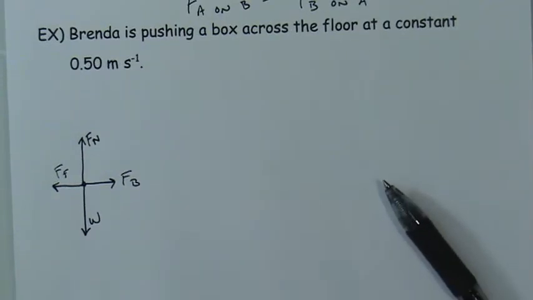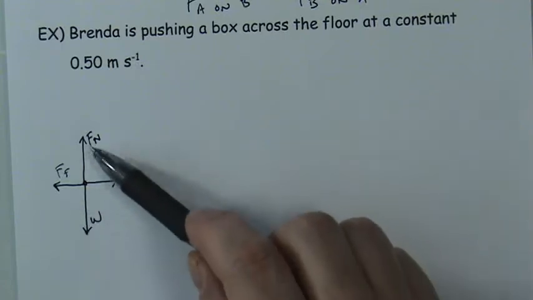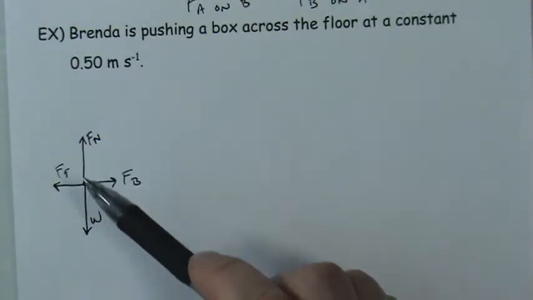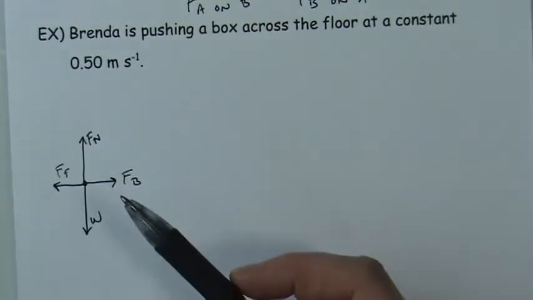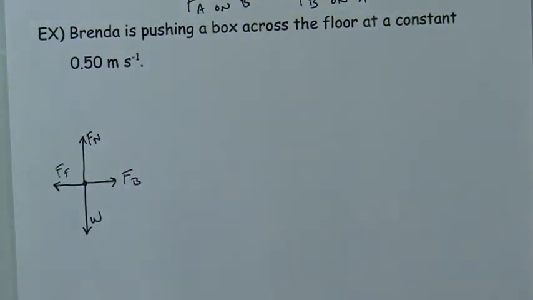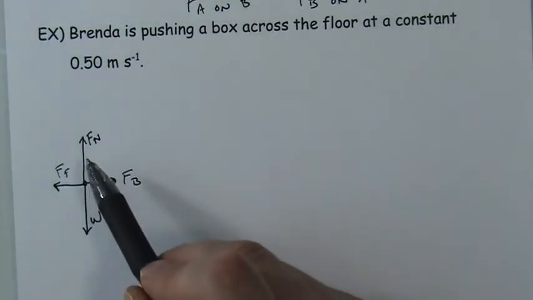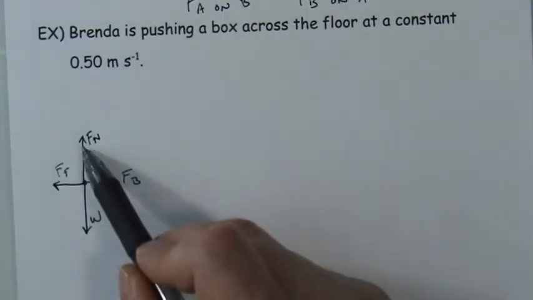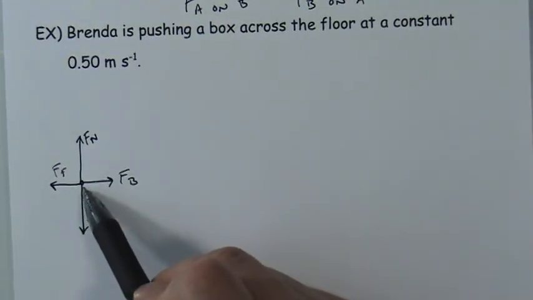Okay, and at this point it might feel right to say that, look, there's the weight and the normal force, and they are equal to each other and they are opposite to each other. That's an example of the third law. But that is not an example of the third law. That's an example of the first law. And one of the things that would tip you off that this is not a way you would describe the third law is that both these forces are acting on the same object.